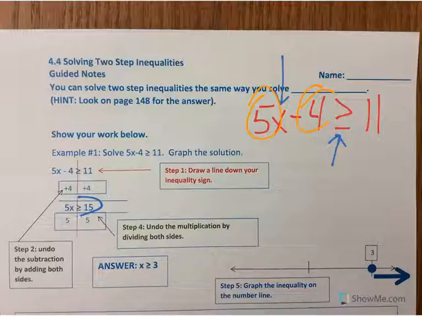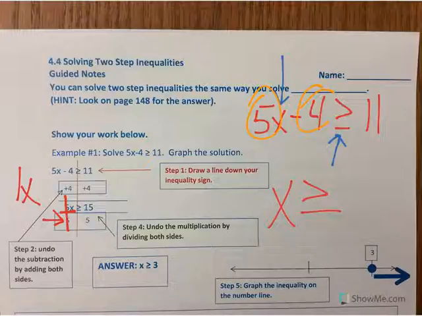So now we want to execute the second step, which is to get rid of the coefficient, in this case 5, and the 5 next to the x means multiplication. And the opposite of multiplying is dividing. So you just draw that line underneath the 5x, making a fraction, because all fraction problems are division. So we're dividing both sides by 5. The 5's will cancel each other out because they would equal 1. 5 divided by 5 is 1. So you'd end up with 1x, and 1 times x would be x. Anything times 1 is itself. So the 5's cancel, and you have x left over.